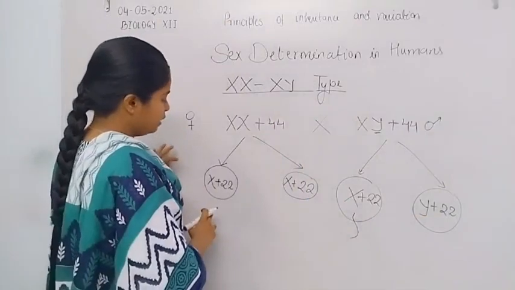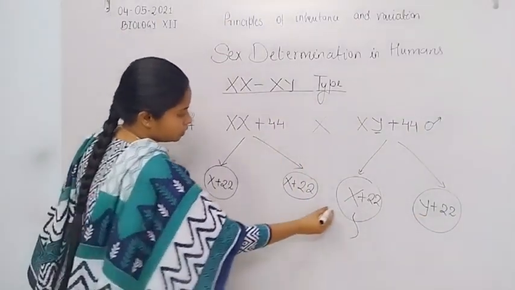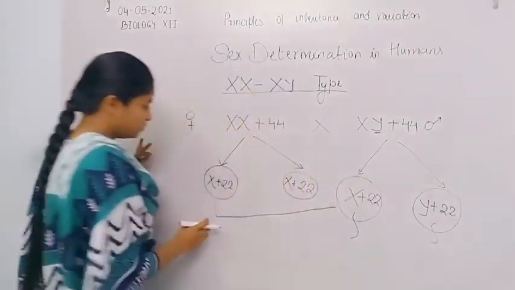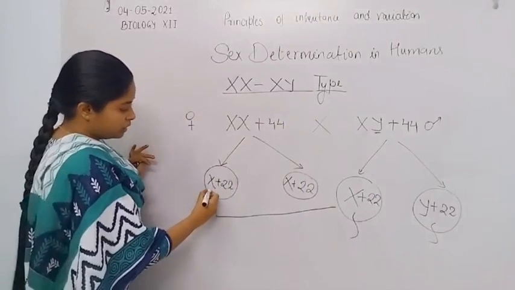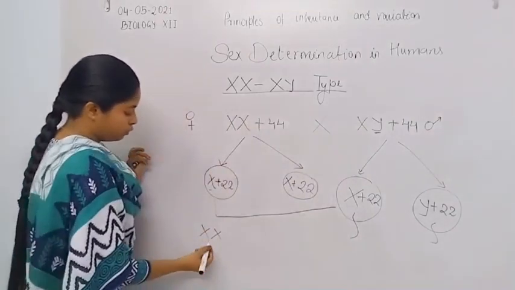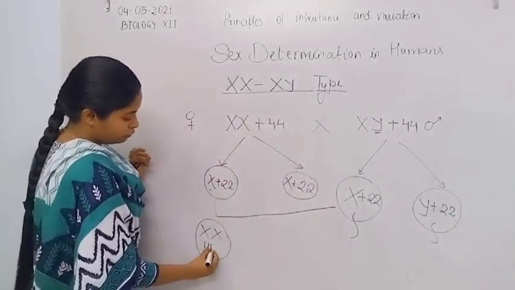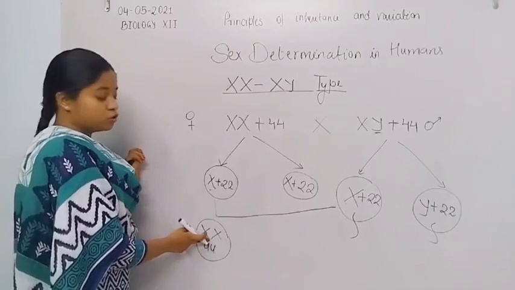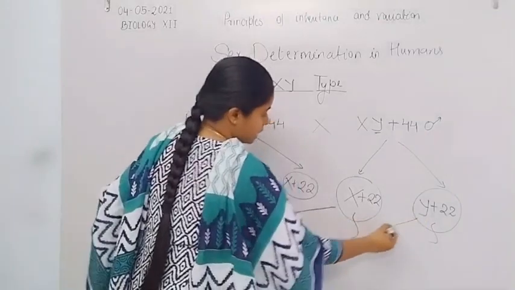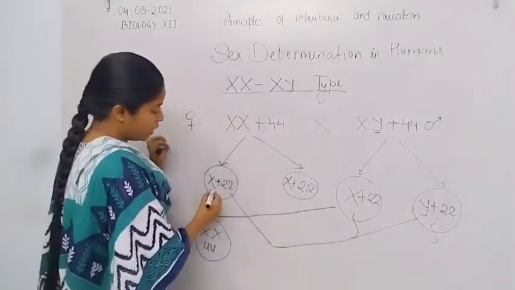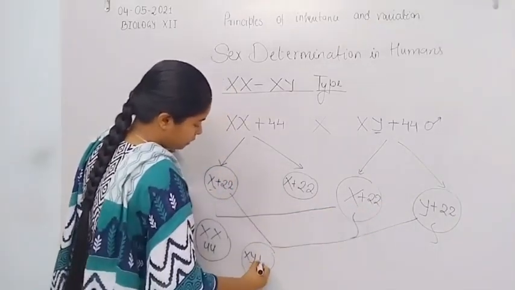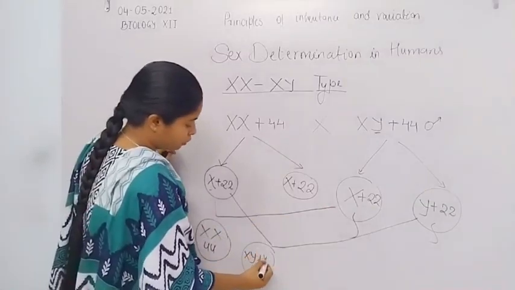So when they fuse, this X fuses with this type of male gamete, or sperm, to form 2X: X fuses with X to form the daughter cell, 44 chromosomes plus 2X chromosomes. Now when this X fuses with this cell, X and Y, because Y plus 22 is equal to 44 chromosomes.